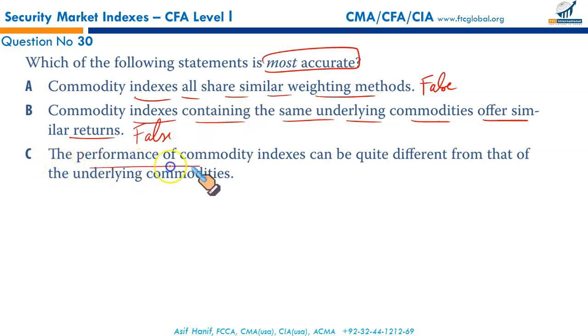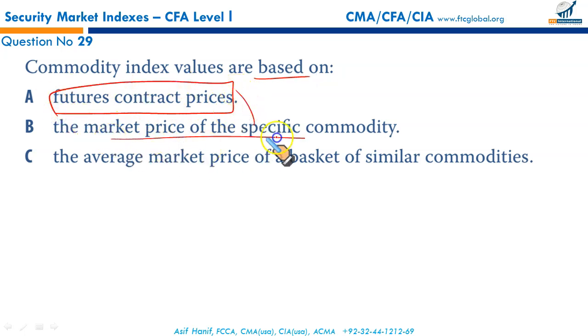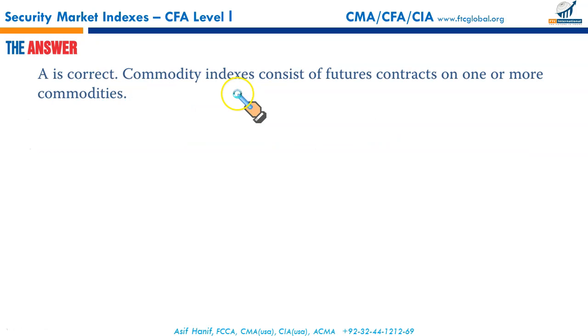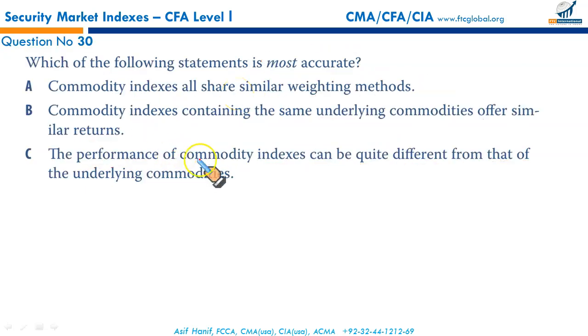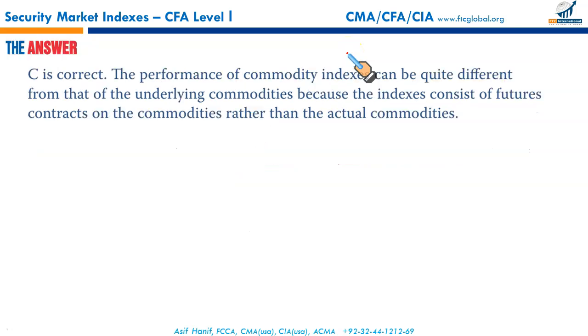C, the performance of a commodity index can be quite different from that of the underlying commodity. Yes. Why is it so? Because commodity indexes are based upon the futures contract price and not the current market price of the commodity, and that is the reason why C is the right answer. The underlying commodity is traded on the spot market, whereas the commodity index's valuation, its gain or loss, is dependent upon the commodity's futures. So that makes C our correct option.